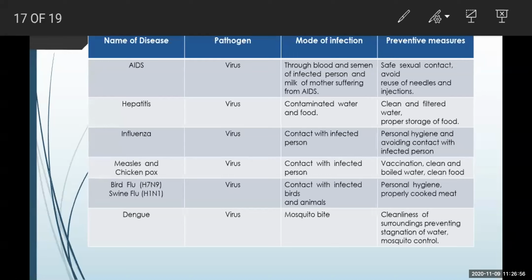Then measles and chicken pox, in which very minute water-filled boils develop on the body. This is again a viral disease which peaks during the summer seasons. It spreads through contact with the infected person. So those who have developed measles or chicken pox need to be quarantined. Vaccination at an early age is very essential for preventing measles and chicken pox.